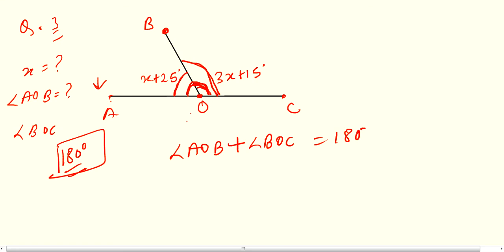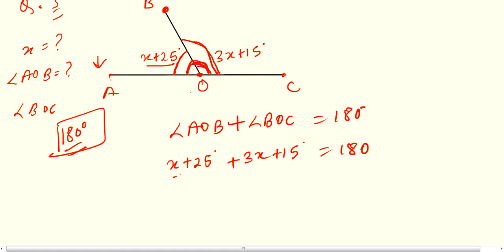So now value of AOB, x plus 25 degree, plus value of BOC, 3x plus 15 degree, equals to 180. Now x and 3x, simply this x is only 1x, so 1x plus 3x, you will have 4x plus 25 plus 15, which is 40 degree, equals to 180.